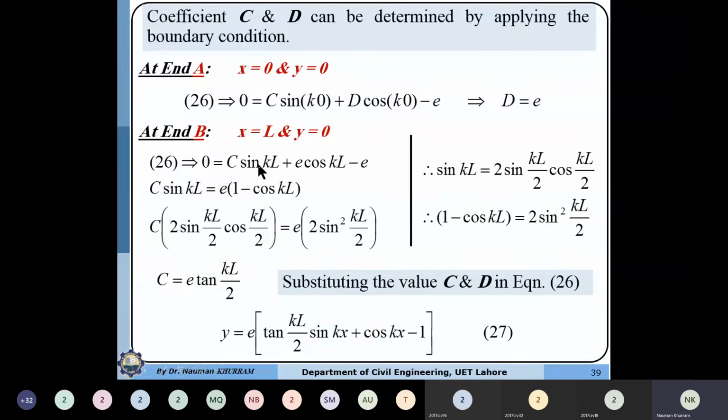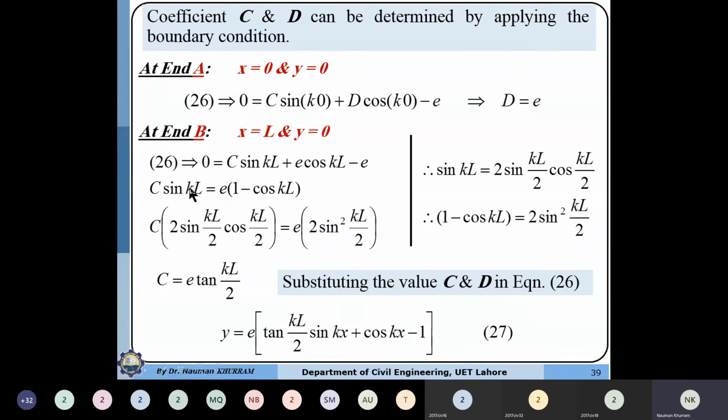To simplify the formula, we are converting it using the double angle identities, just into the cos function. So we know that sin KL is equal to 1 minus cos KL. This is after the simplification, because we are bringing the sine function and cos function to the other side. So this whole parameter is switched to the other side by using the double angle identities.